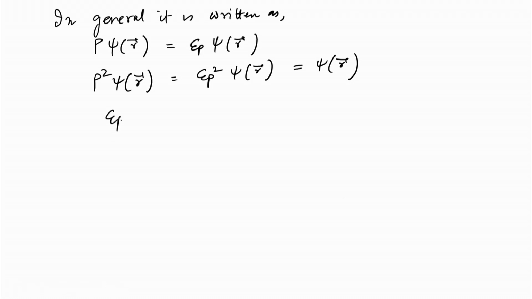So, epsilon P will have values which are plus or minus 1, and plus 1 corresponds to even parity and minus 1 corresponds to odd parity. So, plus 1 is called even parity and minus 1 is called odd parity.